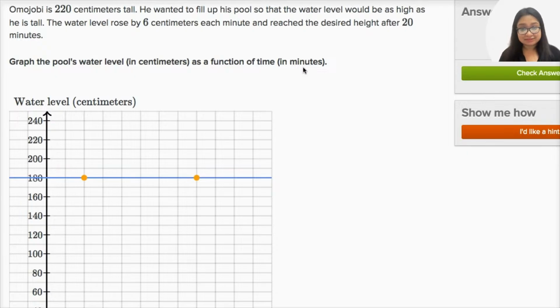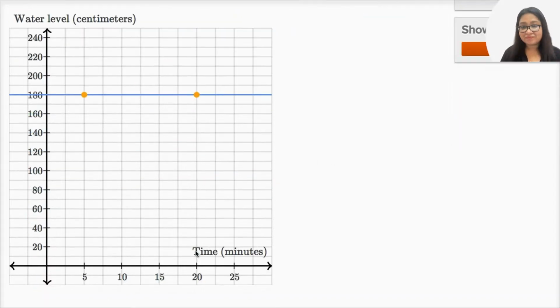Well, they do tell us one interesting thing. They say that the water level reached the desired height after 20 minutes. And we know what the desired height is. The desired height is to be as deep as he is tall, and that is 220 centimeters. So they're telling us essentially that the water level of the pool after 20 minutes is 220 centimeters. So we can plot that. After 20 minutes, we're at 220 centimeters. So we would be right there.